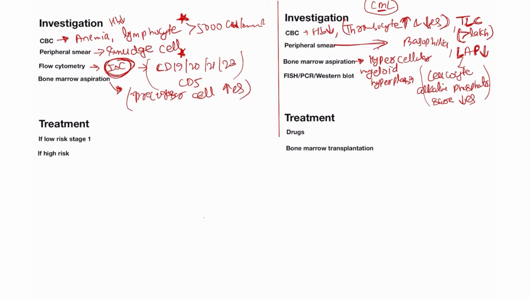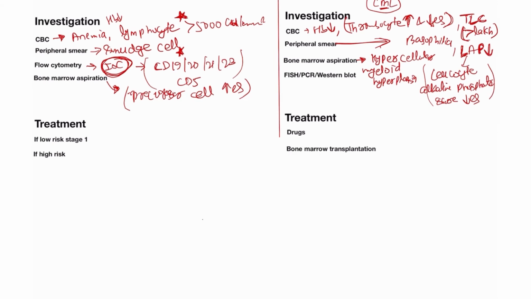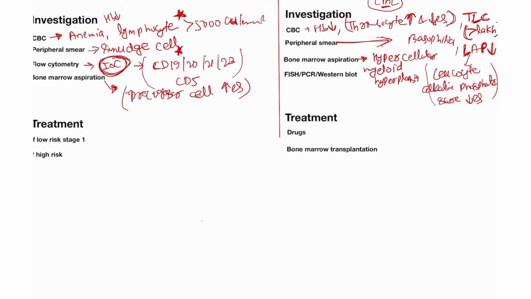And investigation: in the previous disease I discussed that the investigation of choice is flow cytometry, but in CML the investigation of choice is FISH, mostly FISH or PCR and Western blotting. What is FISH? You all know the full form of FISH is fluorescent in situ hybridization.